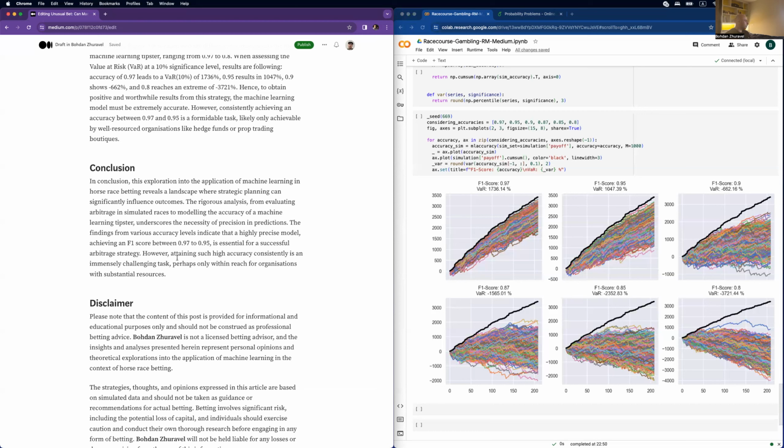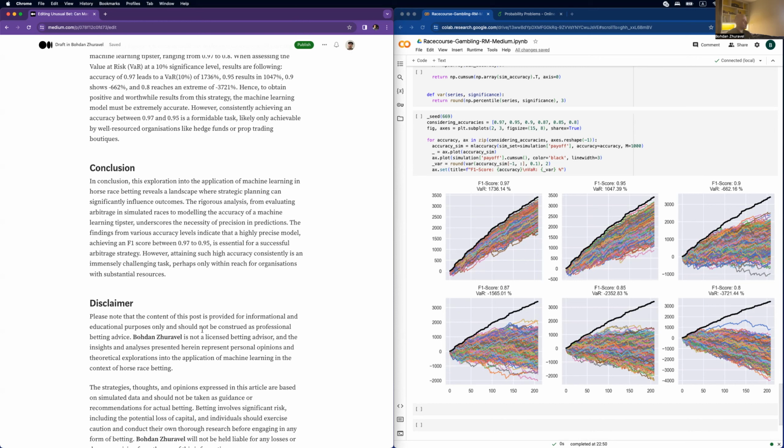The findings from various accuracy levels indicate that a highly precise model achieving an F1 score between 0.97 and 0.95 is essential for a successful arbitrage strategy. However, attaining such high accuracy consistently is an immensely challenging task.